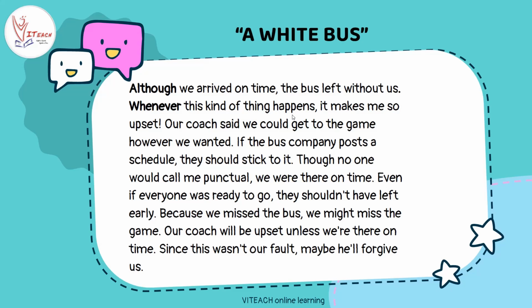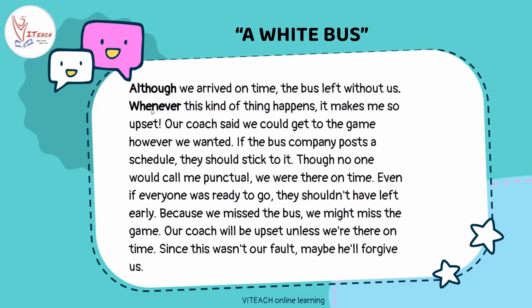No, right? But "it makes me so upset" makes sense if we use it independently, and if we use both together, we are connecting them with the conjunction whenever. Similarly, here you can see, although we arrived on time, if you say just this, it doesn't mean anything, but if you say it together, it means that though we arrived on time, still the bus left without us. So here although is the subordinating conjunction.